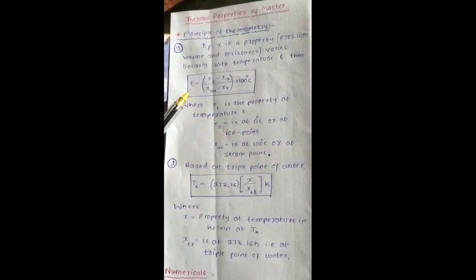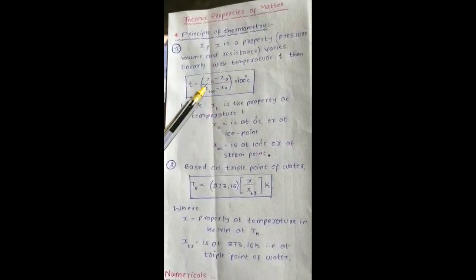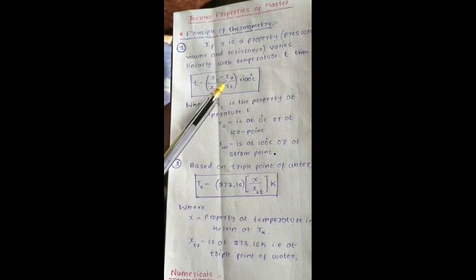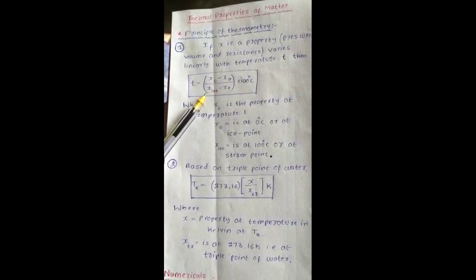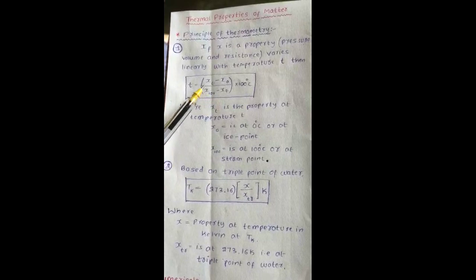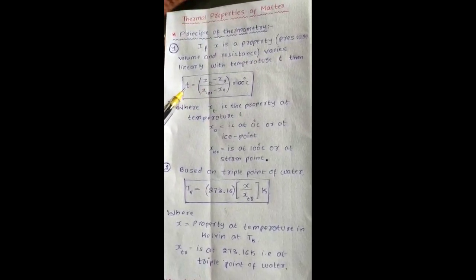Therefore, if you use this formula, we can find the relationship among the different quantities in it. But when they have given pressure, in place of Xt you substitute the pressure, in place of X naught you substitute the pressure at 0 degrees Celsius, and in place of X 100 you substitute the pressure at 100 degrees Celsius, and X naught is as usual. Therefore here Xt is the property at what temperature? That temperature is T.